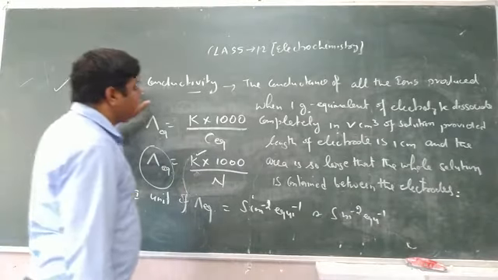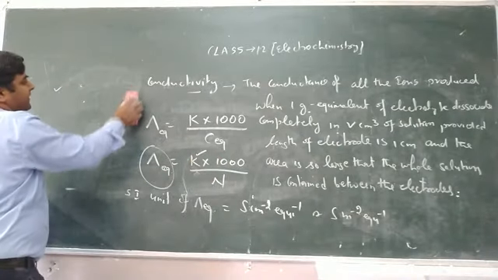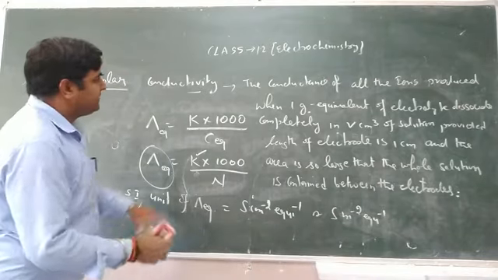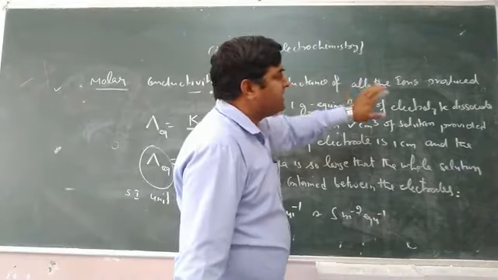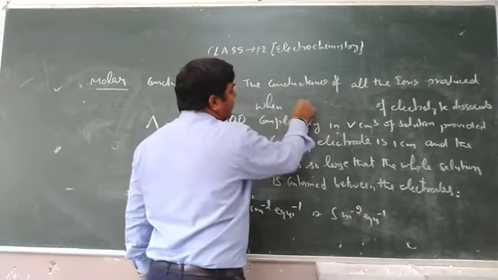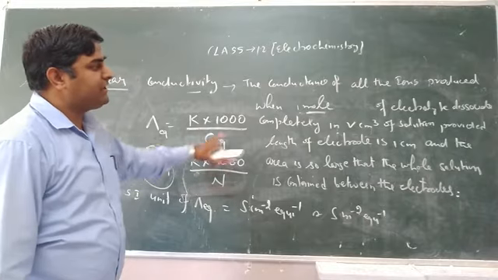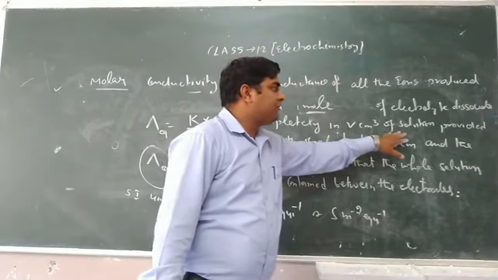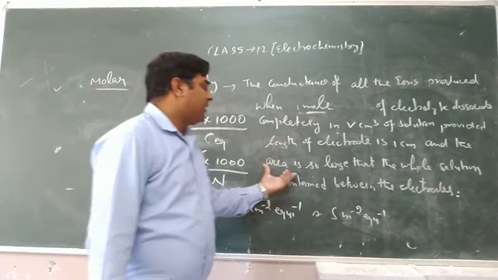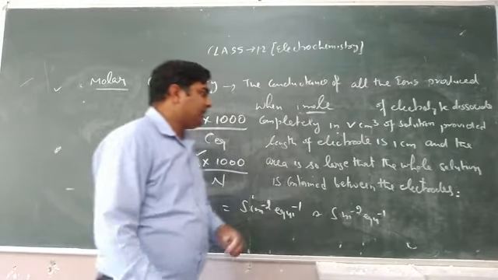Now, after equivalent conductivity, the next concept we have is molar conductivity. It is the same definition with a slight change. The conductance of all the ions produced when 1 mole, instead of 1 gram equivalent, of the electrolyte dissociates completely in V centimeter cube of the solution, provided the length of each electrode is 1 centimeter and the area is so large that the whole of the electrolyte is contained between the electrodes.